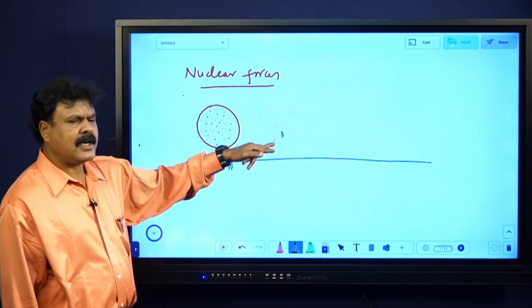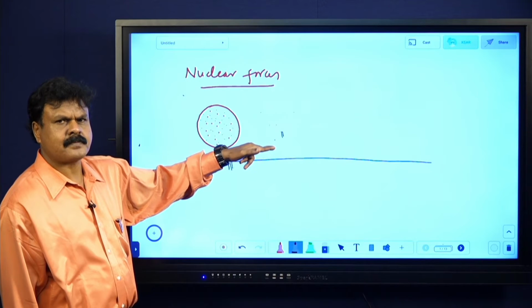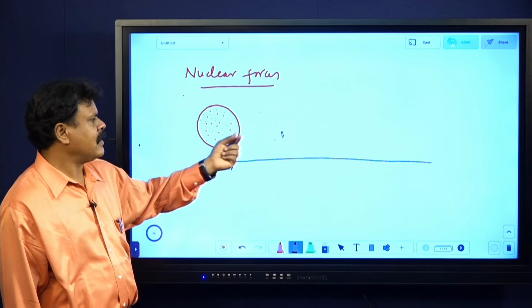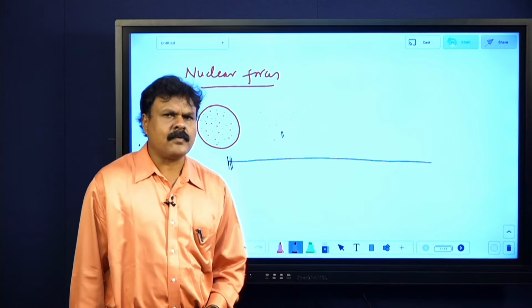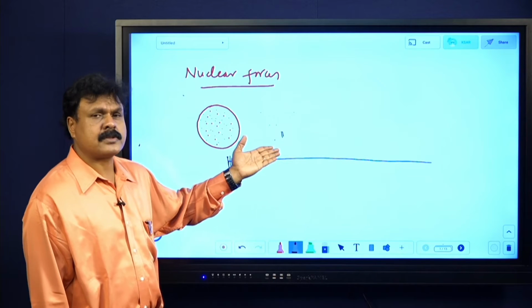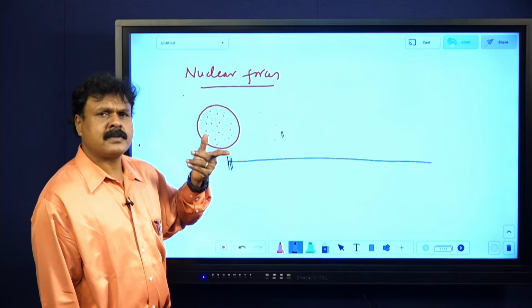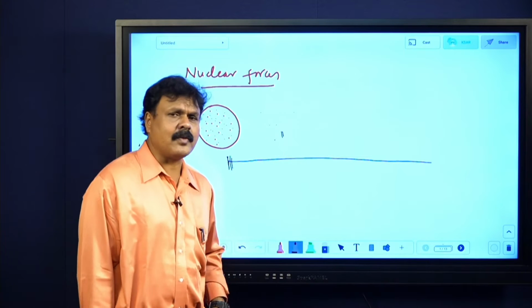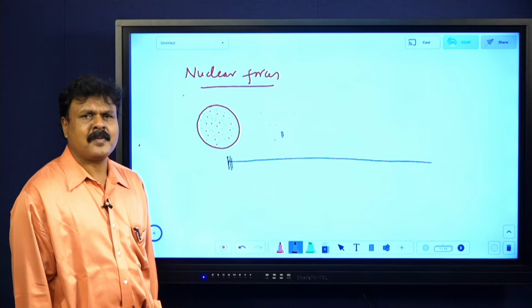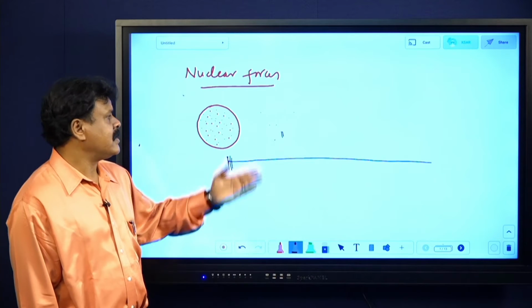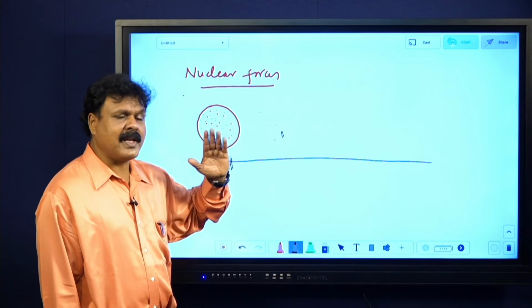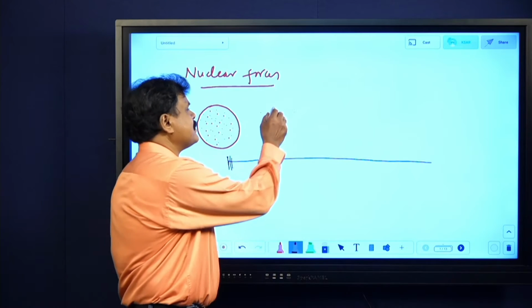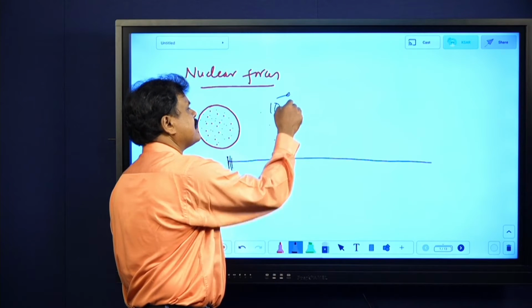If I divide it into 10 parts, can you see? No, you have to use a lens. If I divide 1 millimeter into 1000 parts, you have to go for a powerful lens. If I divide it into a million parts, where can you see? That is 10 power minus 9.